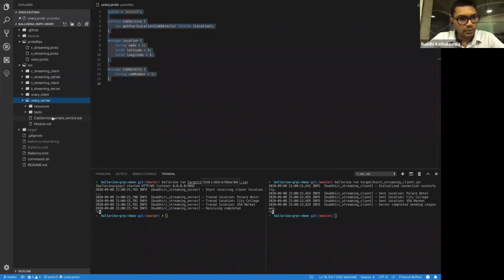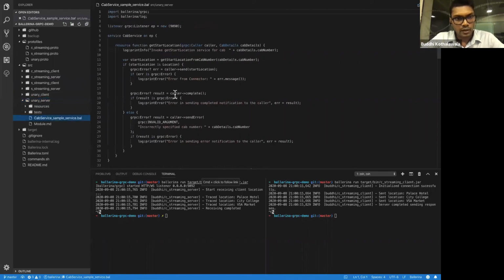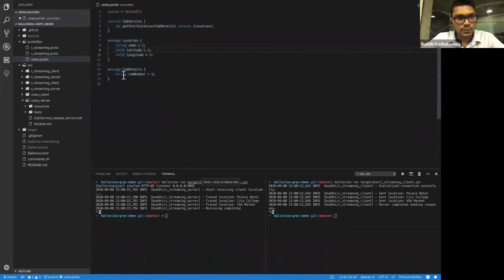Here I want to go through the unary client and the unary server implementation. The protobuf file is the same as the previous one that I described during the gRPC code generation demonstration, where we have the location message, cab details, and one RPC call, get start location, which takes cab details as a parameter and returns location.